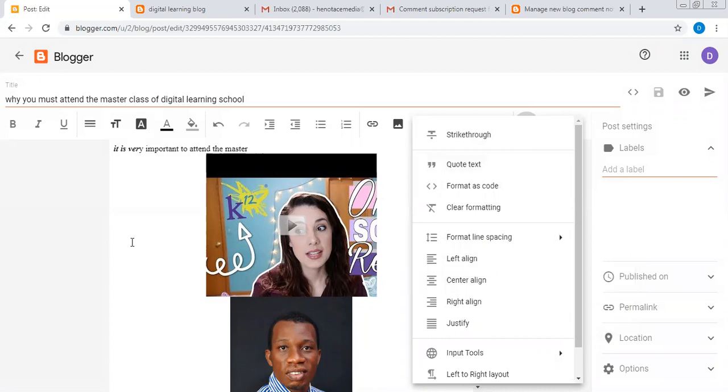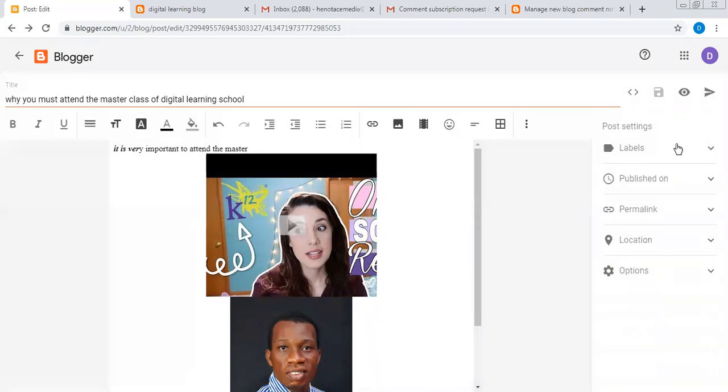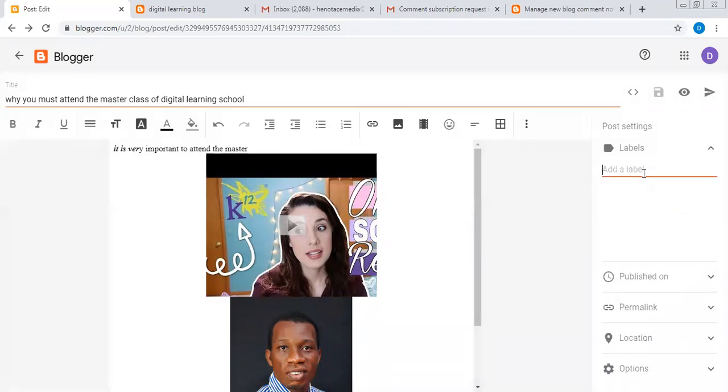So when you are done with all of these things, because of time, and because the battery on my system is very low, about 10%, let me go to label. Labels are like hashtags, what I'm used to on Twitter. Hashtag digital learning, comma, hashtag, so many things. Just write the labels, things that they can use to identify your article on the internet. Just write it there.